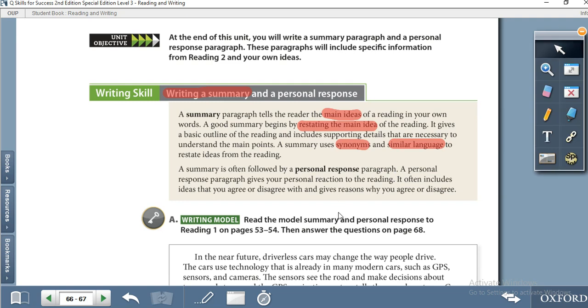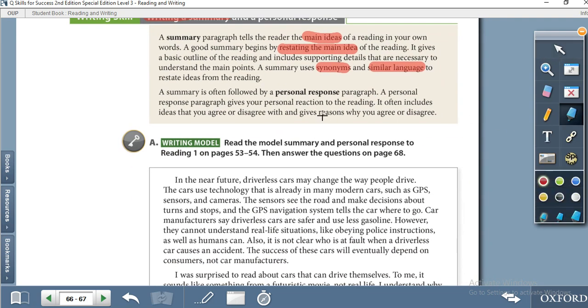Then the second step, we write the personal response, or personal opinion. Then you write your personal opinion about the topic. For example, what do you think, what do you believe, how do you take it.